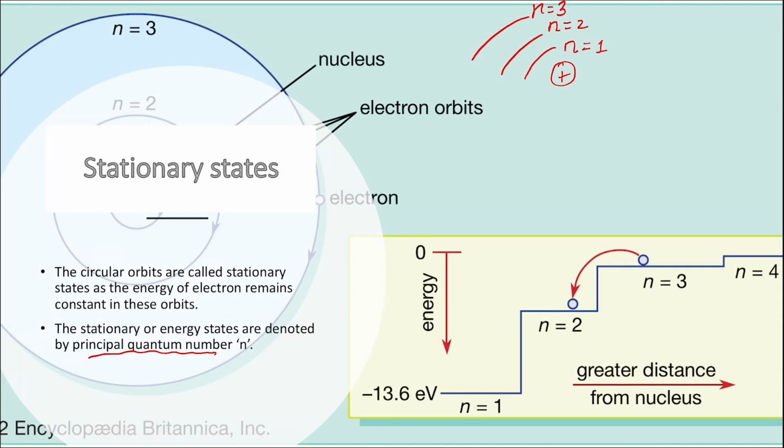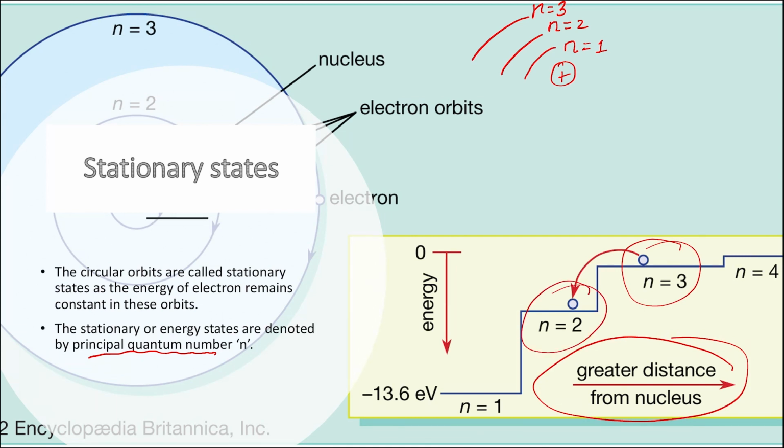Also, as we move away from the nucleus, or as the distance from the nucleus increases, the energy of these stationary states also would increase. It would mean that n is equal to 3 would be at a higher energy than n is equal to 2, which would mean that for n is equal to 1, that is the first orbit around the nucleus is going to be at the lowest energy. And as we move away from the nucleus, the energy of these stationary states would also keep on increasing.